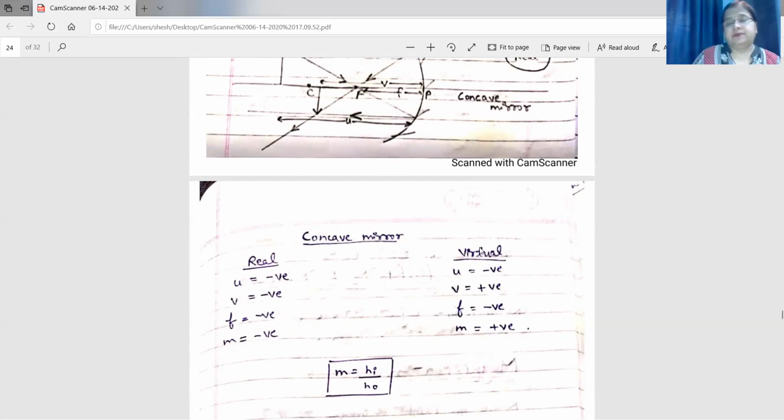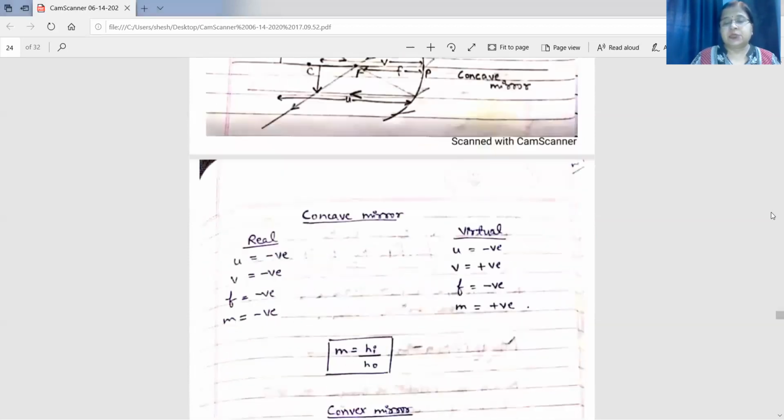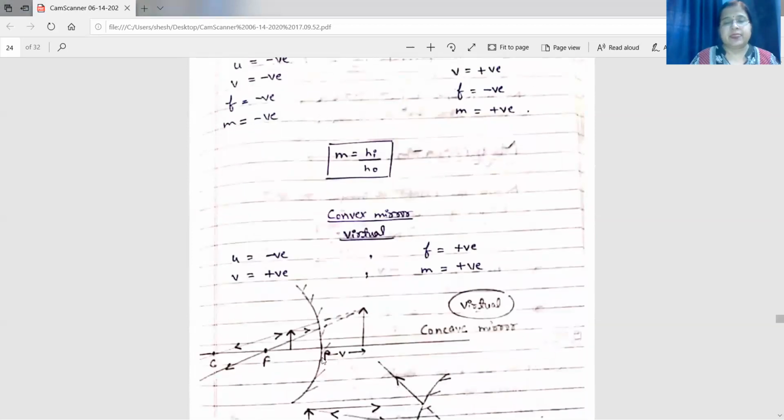Now come to virtual. In case of a concave mirror, when the image is virtual, what will happen? See here this diagram. Here the object distance is u. So this is the object. When the object is between f and p, the object distance is negative. Image is formed behind the mirror, so image distance will be positive. Focal length is negative, and for a virtual image, height of image will be positive, height of object is also positive, so magnification will be positive.